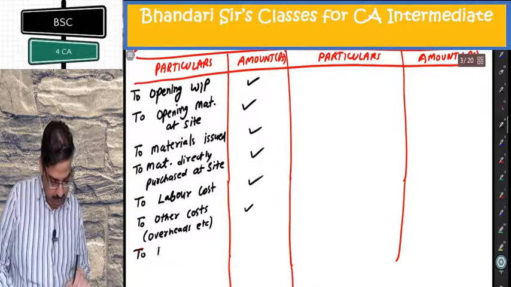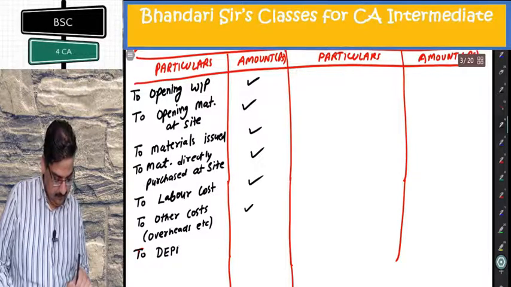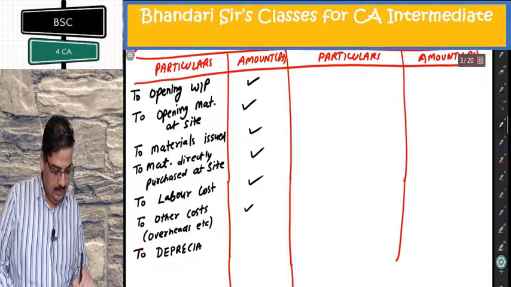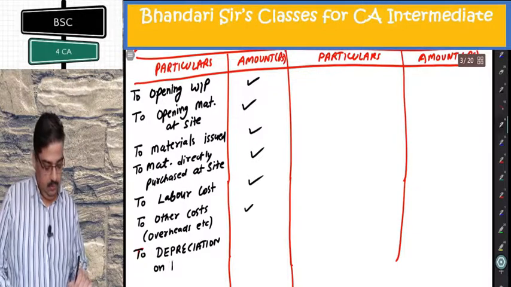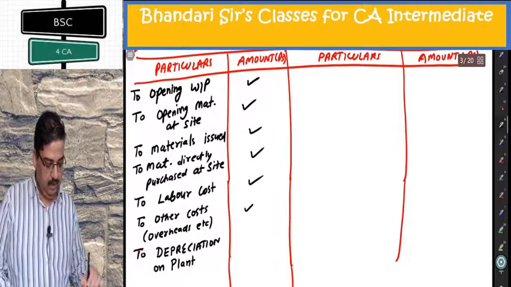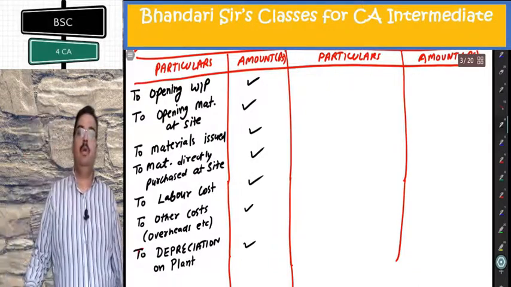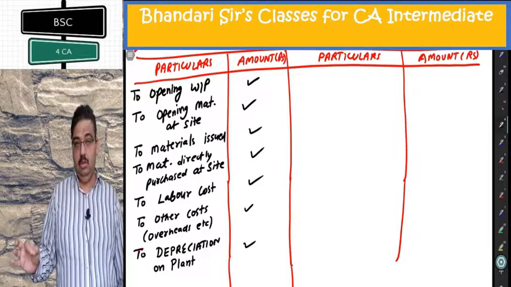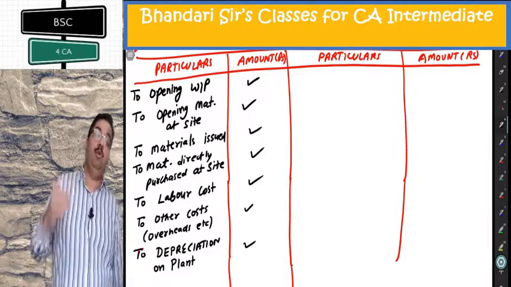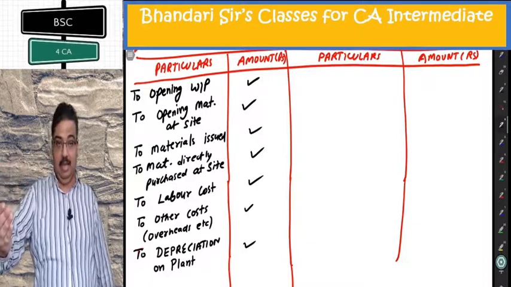2. Depreciation on plant. Now very important, you will find in some books, they don't charge depreciation, they put opening plant in debit side,